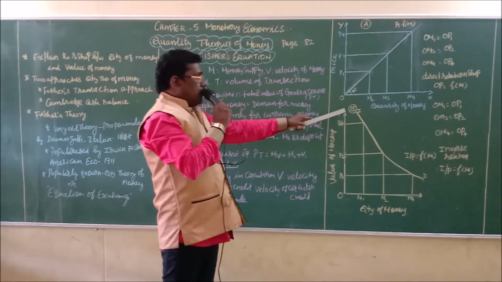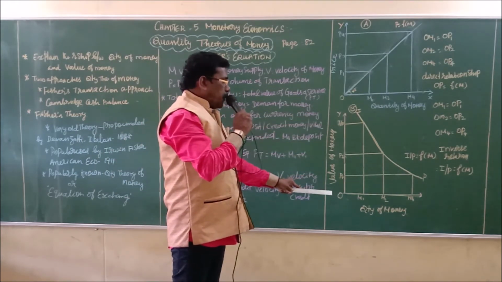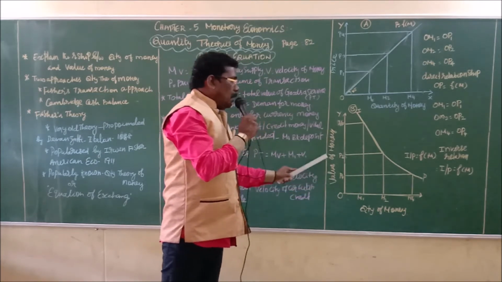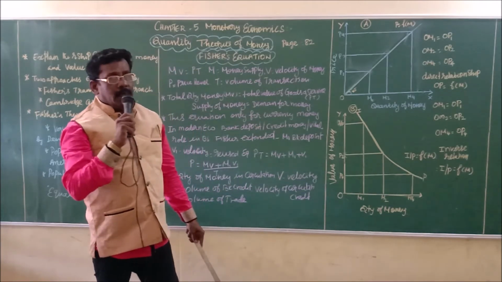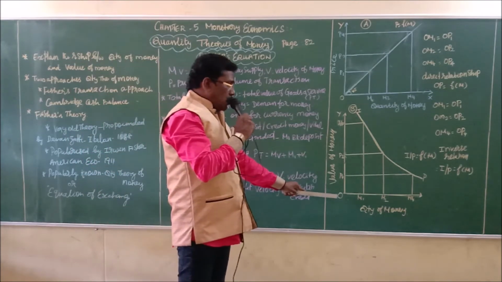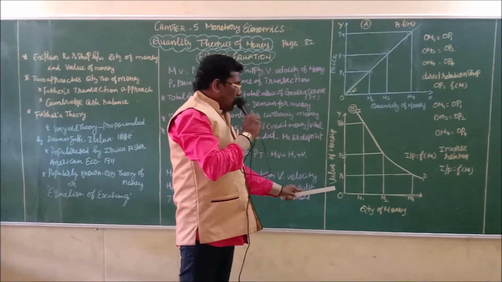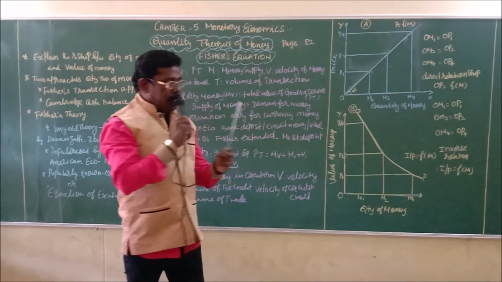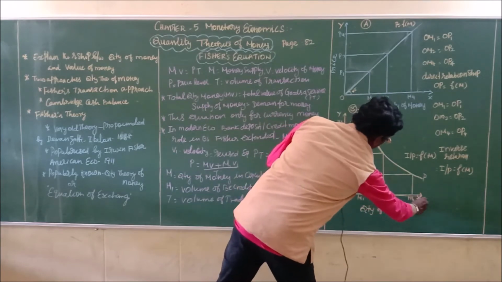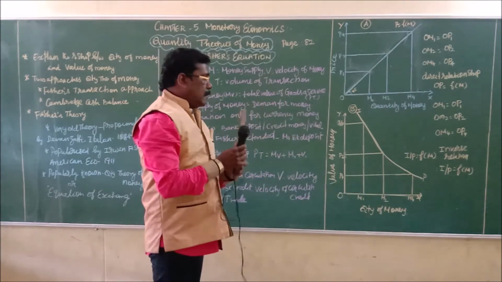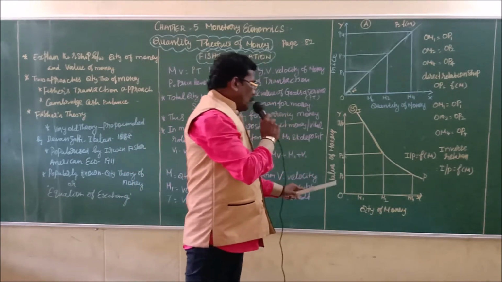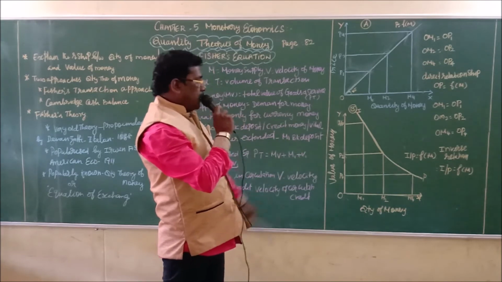And the second diagram is explaining the relationship between the quantity of money and the value of money. The OX axis refers to the quantity of money, and the OY axis refers to the value of money.